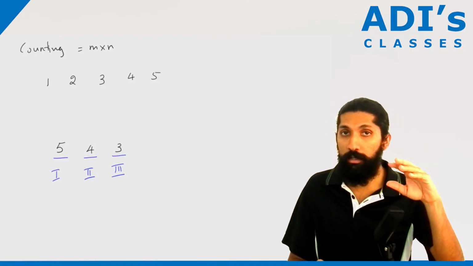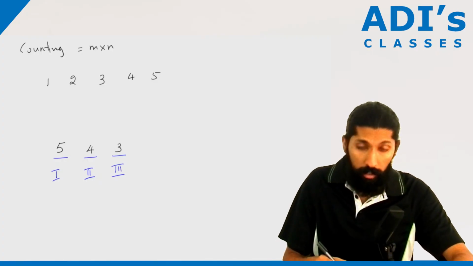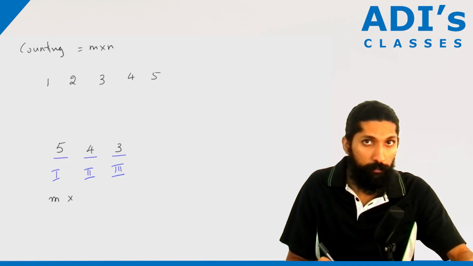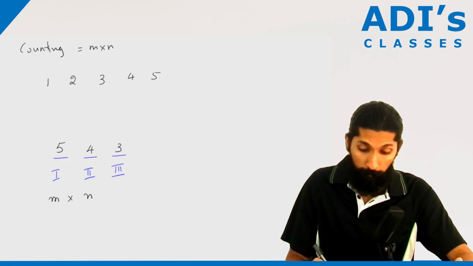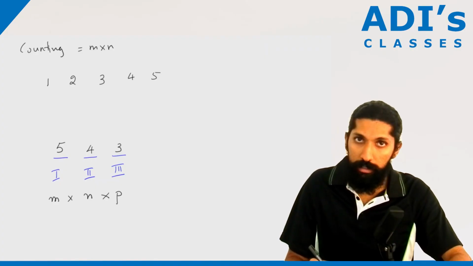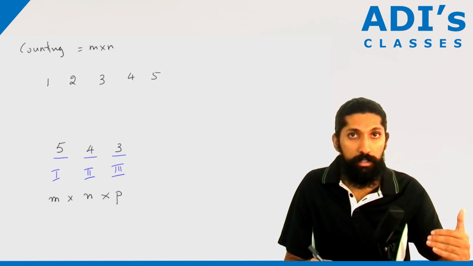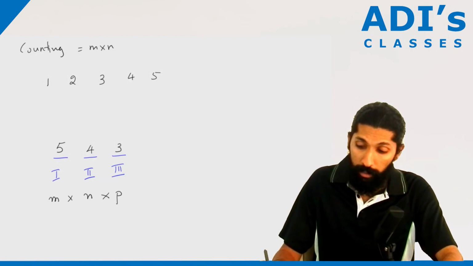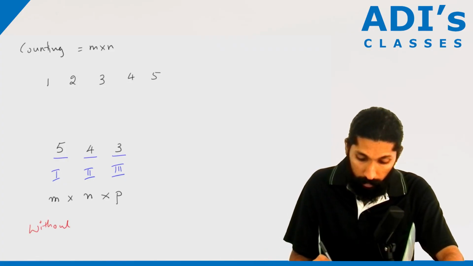And here there are two points you have to understand. In the first case, the formula is the same: m into n into p, some value p. Make sense? M followed by N followed by P. Now this is the principle of counting without repetition. It is a very, very important thing to understand that this is without repetition.